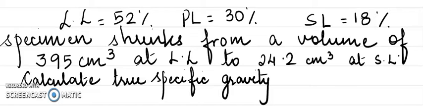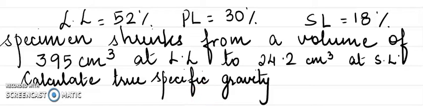Okay, so this is the second problem on consistency limits. The data given is: liquid limit is 52% for a particular soil sample, plastic limit is 30%, shrinkage limit is 18%. The specimen shrinks from a volume of 39.5 cc at liquid limit to 24.2 cc at shrinkage limit. What they've asked you is to find out the true specific gravity.